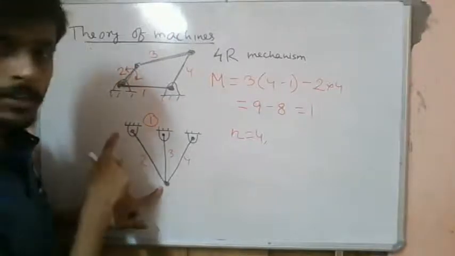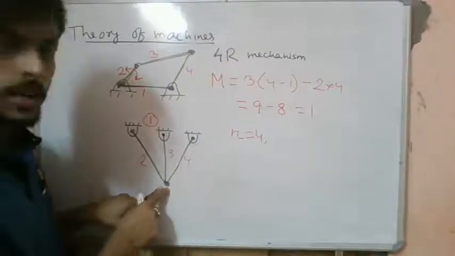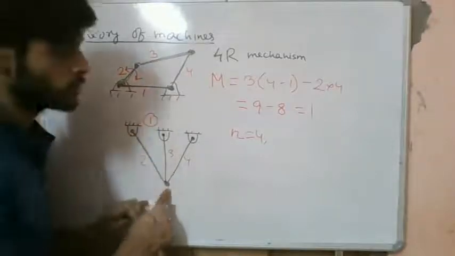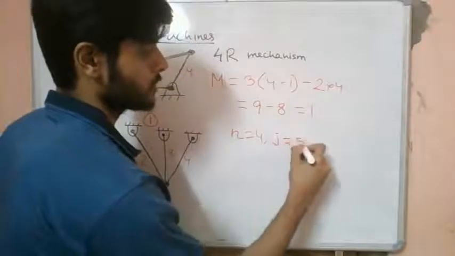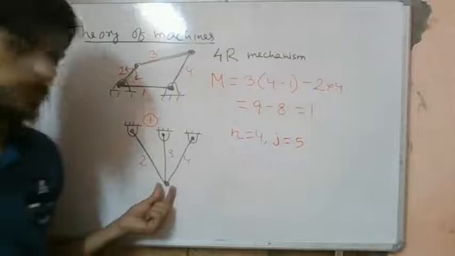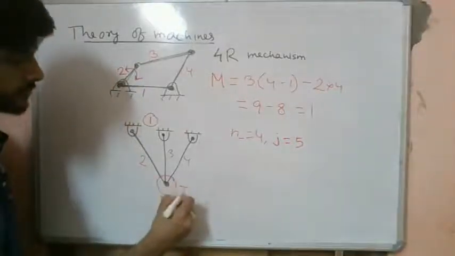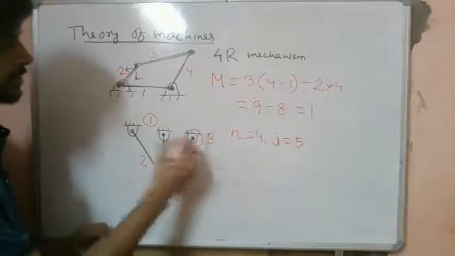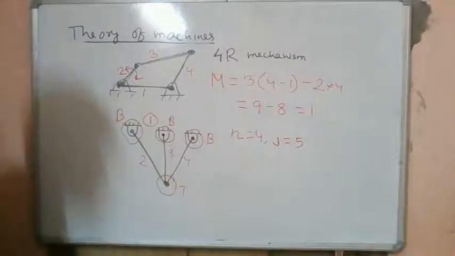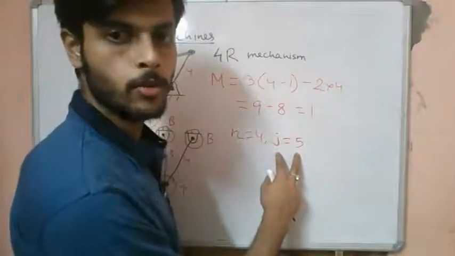So how many lower pairs do we have now? How many joints? 1, 2, 3. And here this ternary joint is equivalent to 2 binary joints. So 3 plus 2 is 5 binary joints. So basically we have J equals 5. This identification is important: how to identify a binary joint, how to identify a ternary joint. This is a ternary joint. This is a binary joint. This is a binary joint. This is also a binary joint. But this is a ternary joint. So we have the total number of lower pairs as 5.